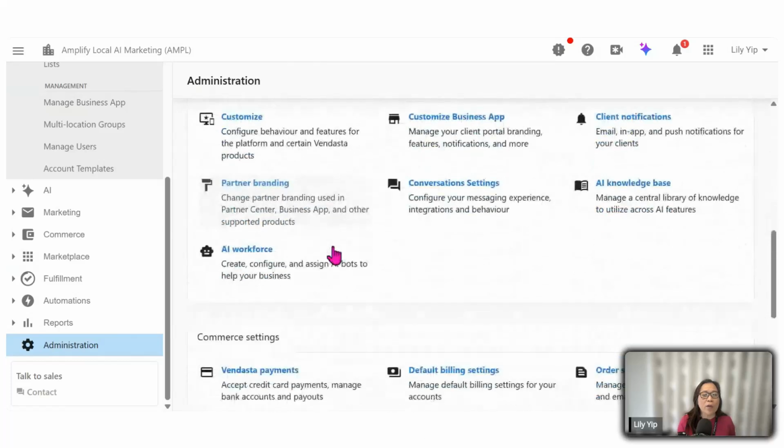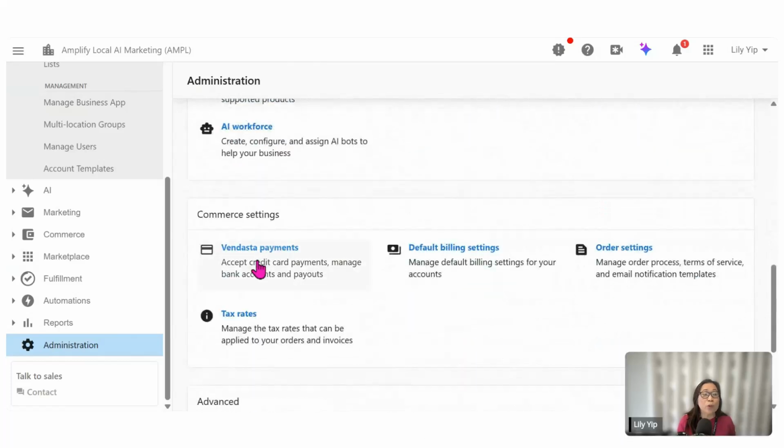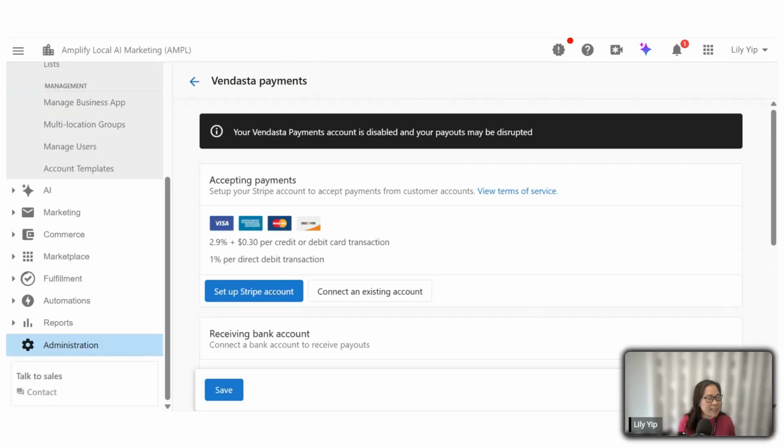We want to go down all the way to Common Settings, where you will see Vendasta Payment. For those who are new and have yet to set up Vendasta Payment, this is where you set it up. On this page, you will want to set up your Stripe account. We have a partnership with Stripe. Once you charge your clients, Stripe will accept payment from your clients and subsequently bank it to your bank. What you need to do is click on this Set Up Stripe Account button. That will bring you to the registration to set up a Stripe account.